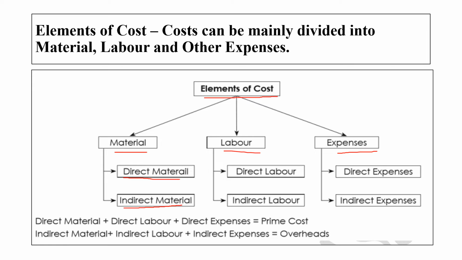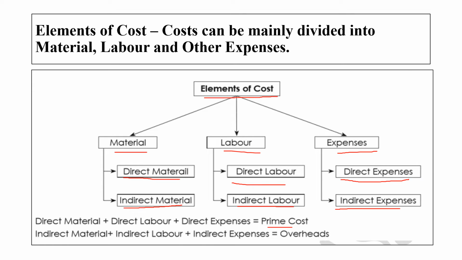Labor is divided into direct labor and indirect labor, and expenses are divided into direct expenses and indirect expenses. When we add direct material, direct labor and direct expenses together, we get the prime cost.